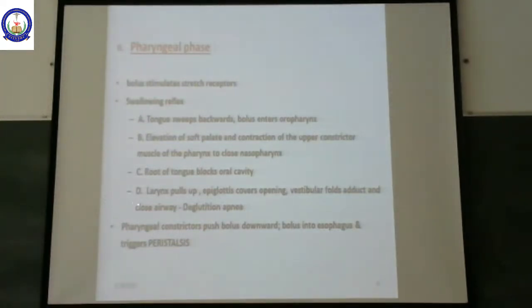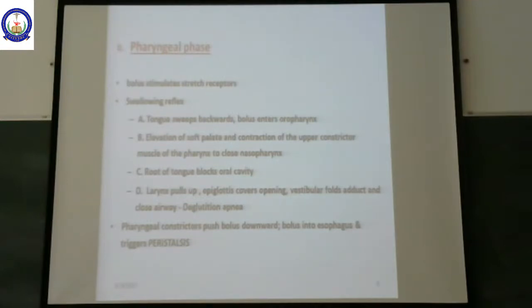Pharyngeal constrictors are going to push the food bolus down into the esophagus. This is going to trigger another process in the esophagus. We call it peristalsis. So this is about the deglutition process in the pharyngeal phase.